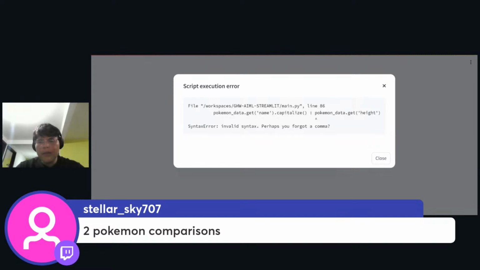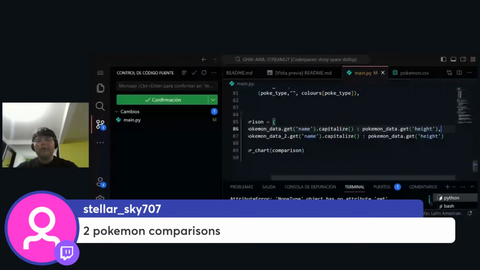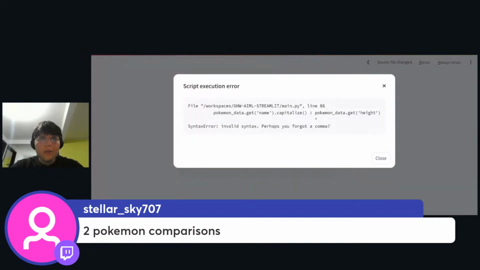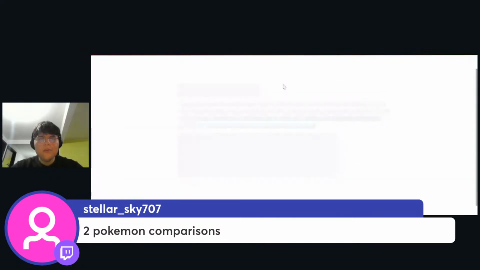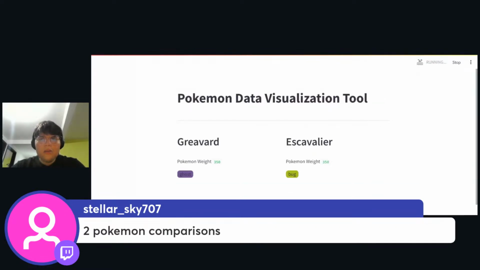Oh yeah, the comma, right? I forgot to add this comma here, the comma at the end of the first parameter. Yeah, right. So let me do this again. Seems like I had a syntax error, and it is running.